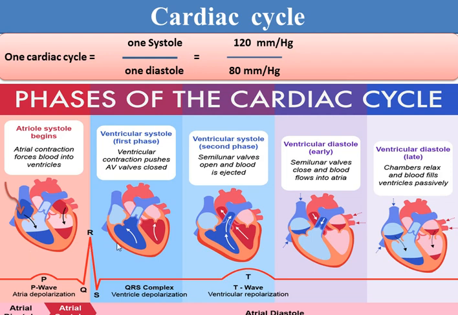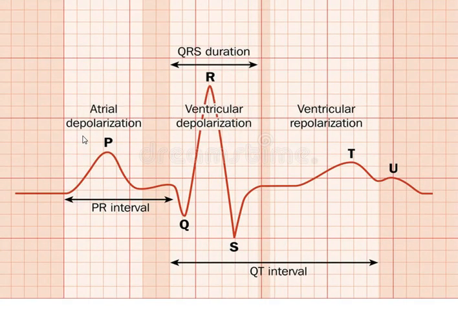These two phases are contraction, and this phase is relaxation. This event is recorded from the chest by a special lead and recorded by a special instrument, we call it ECG, the electrocardiogram. And this is a graph, this is a paper, we call it the electrocardiograph. Graph means paper.